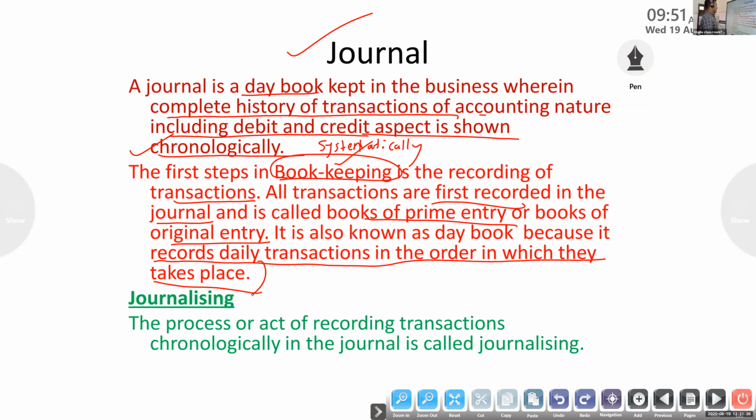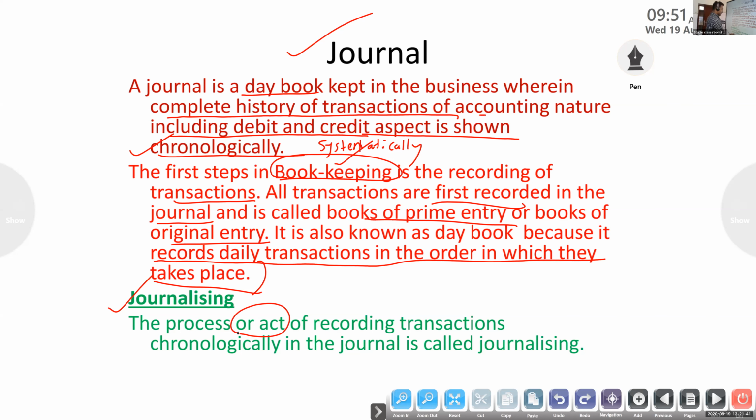Okay, next another theory, journalizing. Journalizing means the process of recording transactions in the journal.